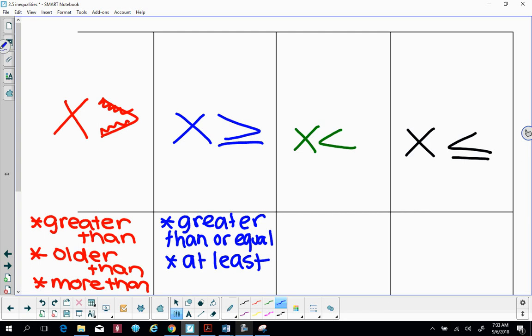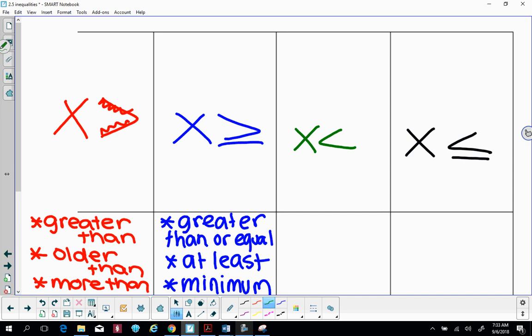I'm from New Jersey, it was 17. So you can drive a car till 17. This would also be like minimum, which it sounds weird because minimum is the lowest point, right? But minimum means it has to be at least the minimum amount. The minimum amount of words that you can write for this paper is 500 words, right? So that means you actually have to write 500 words or more. So even though these are the words, minimum and maximum are the words that kind of mess with us a little bit, so I want to make sure we got that. Does that make sense? Yeah.